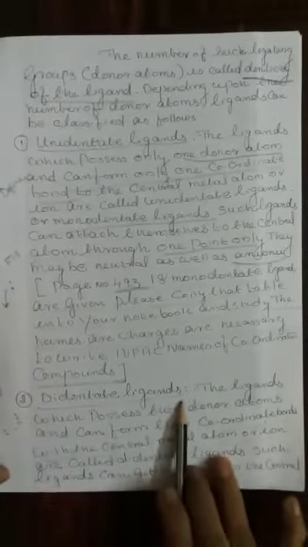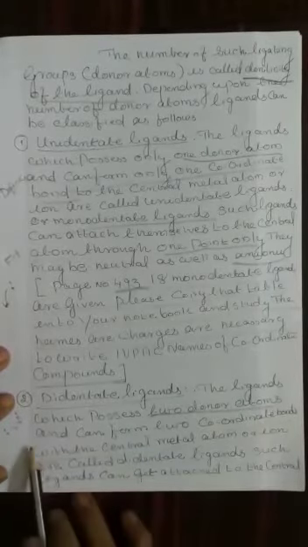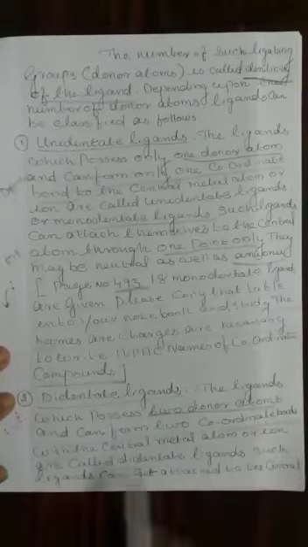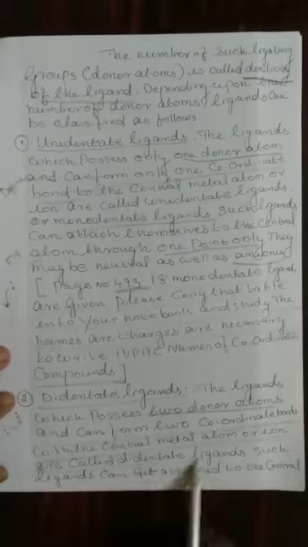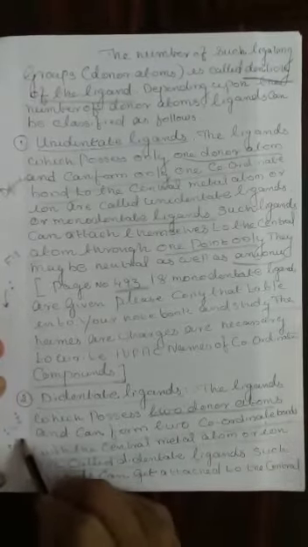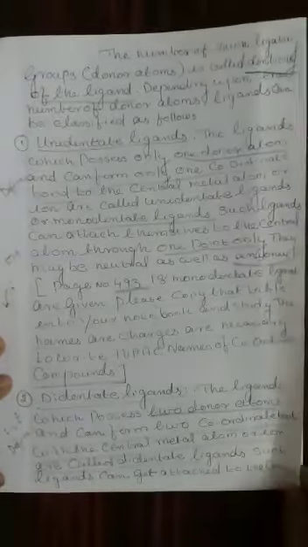2. Didentate ligands. The ligands which possess two donor atoms and can form two coordinate bonds with the central metal atom or ion are called didentate. Define what is meant by didentate. Such ligands can be attached to the central metal atom or ion through 2 points. Fill in the blank question: it can form two coordinate bonds.